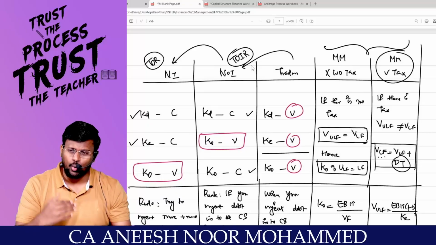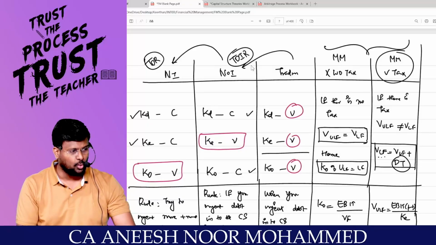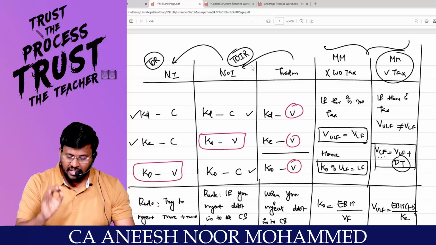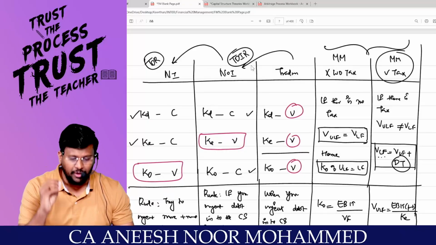That means equity shareholders will react so much multiple times as compared to the debt holders. So it will not exactly offset. So KO will never be constant. KO will be variable as per the traditional approach.